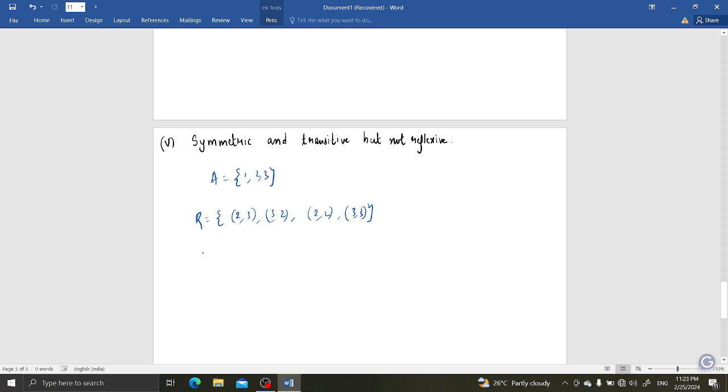Now clearly R is symmetric plus transitive but not reflexive on A, as 1 comma 1 does not belong to R.